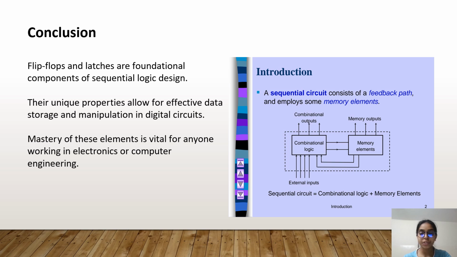And a sequential circuit consists of a feedback path and employs some memory elements. That is, the combinational logic has external inputs and outputs, while the memory elements provide outputs fed back through the combinational logic block. So a sequential circuit equals combinational logic circuit plus memory elements.